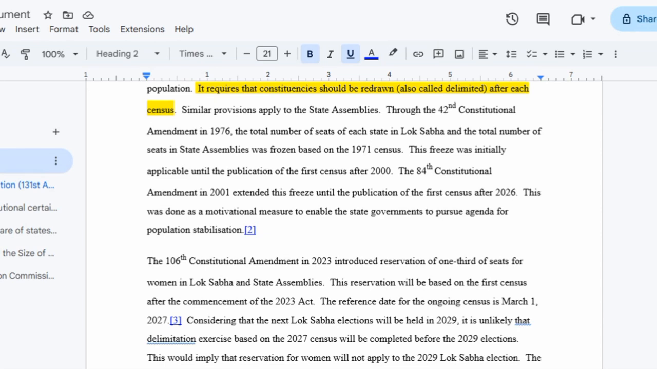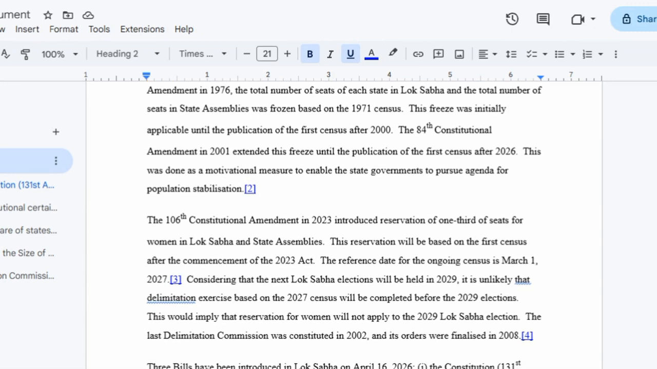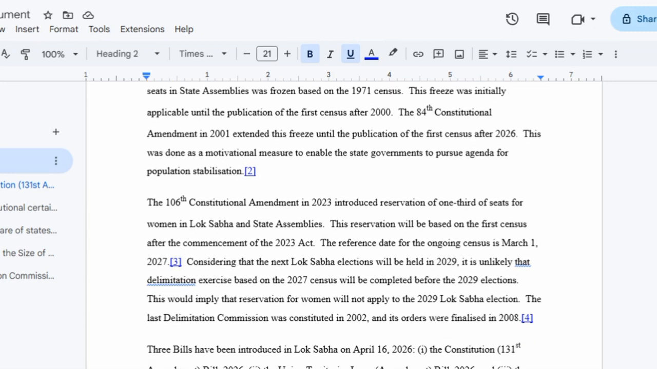Now, the 106th Constitution Amendment in 2023 introduced the reservation of one-third of seats for women in Lok Sabha and state assemblies. But the point is, this reservation will be based on the first census after the commencement of the 2023 Act. The reference date for the ongoing census is March 1st, 2027.